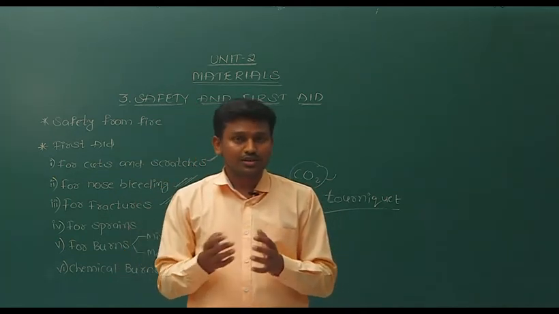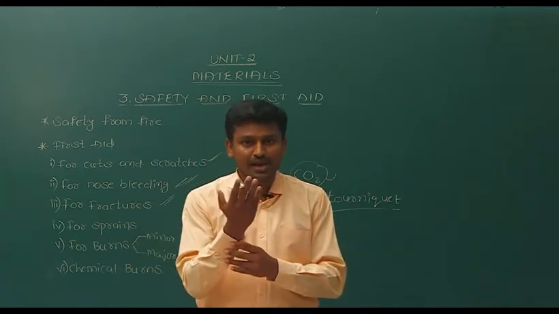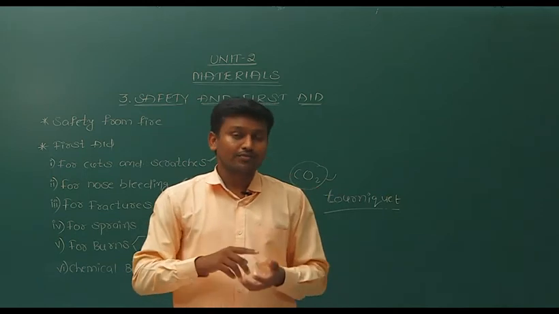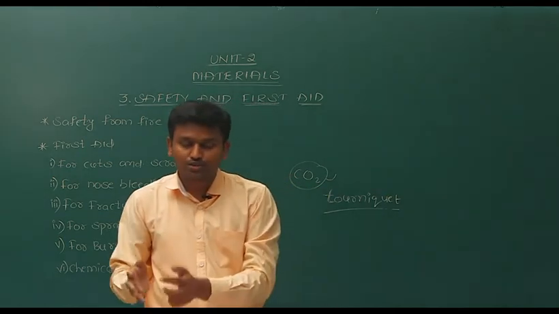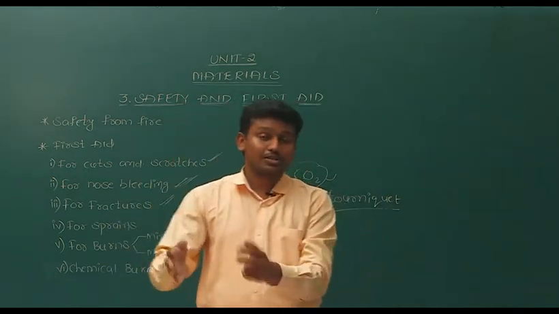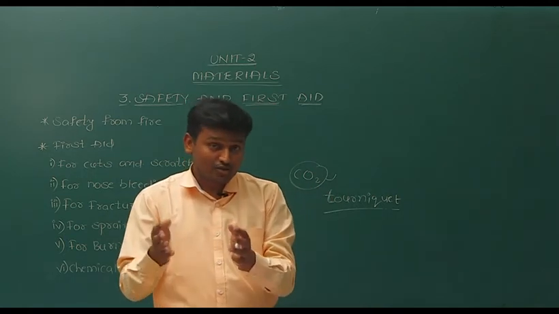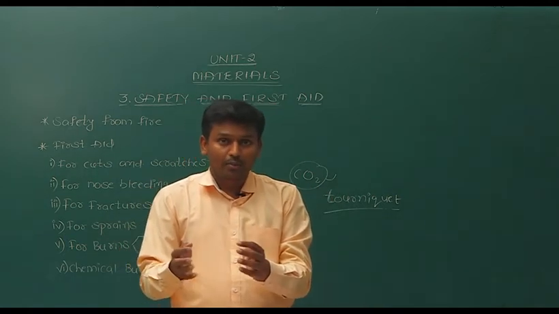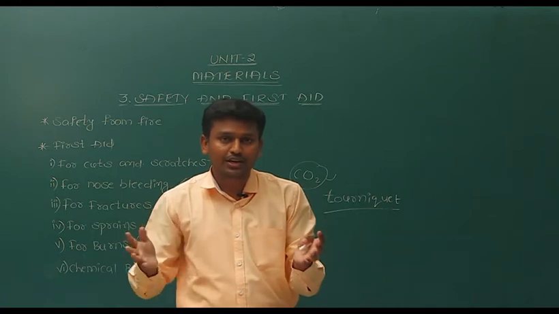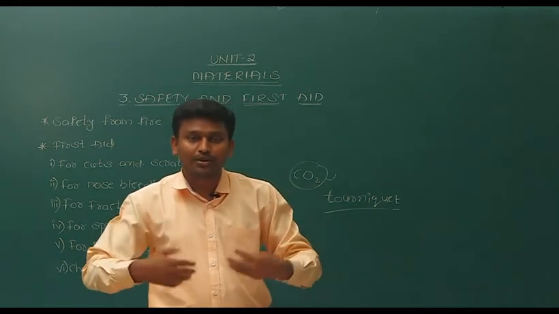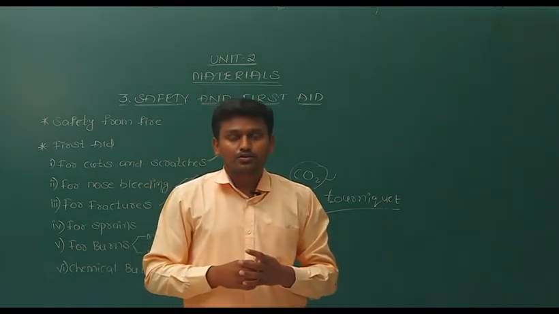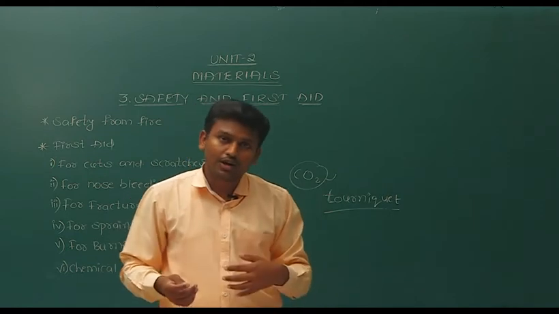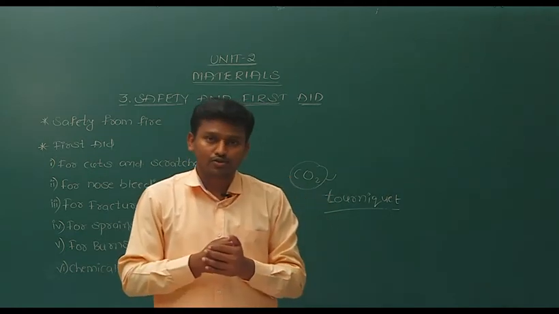Not only that, for example, if you are carrying a container with very hot water from one place to another, and you drop it, what would happen? That water may fall on your body. So if it fell on our body, major burns can also happen.